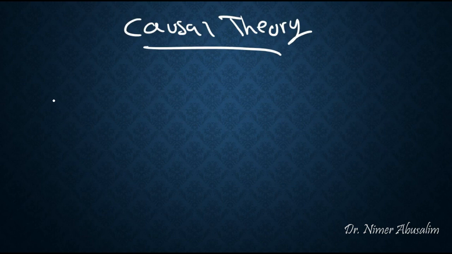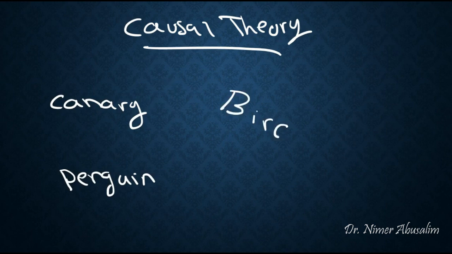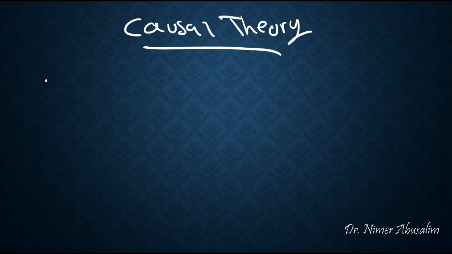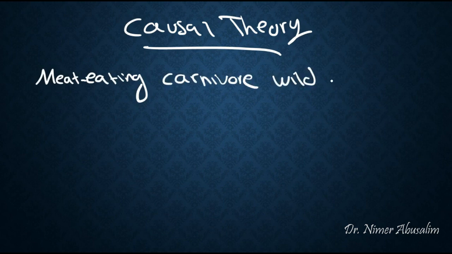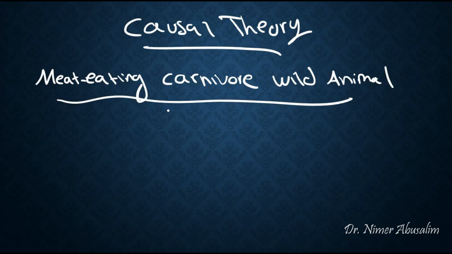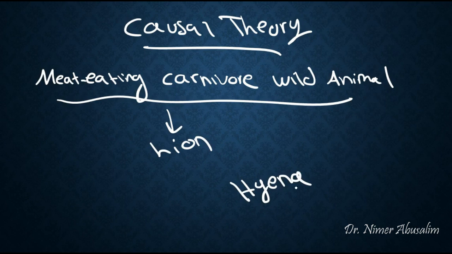So what does the causal theory have to say about the distinction between canary and penguin as they relate to the category bird? If I were to say think of a bird, the first thing that would pop to your mind is a canary. The last thing to pop to your mind will probably be a penguin. If I were to say think of a meat-eating, carnivore, wild animal, the first thing you might think of is a lion. A hyena, on the other hand, might not be the first thing you think of, although it still fits the description. So under the causal theory, lion is a perfect example of a meat-eating, carnivorous, wild animal.